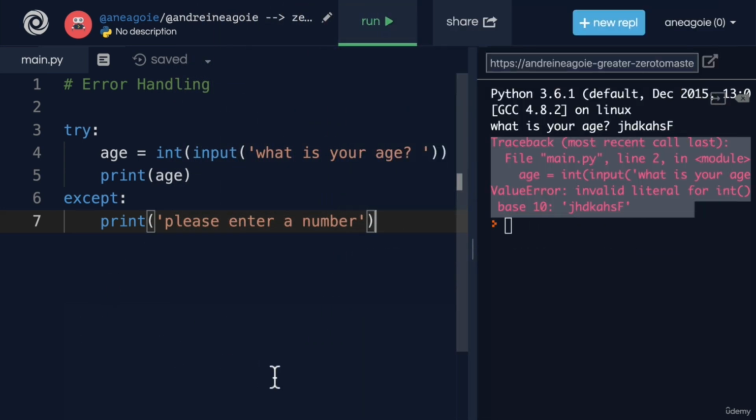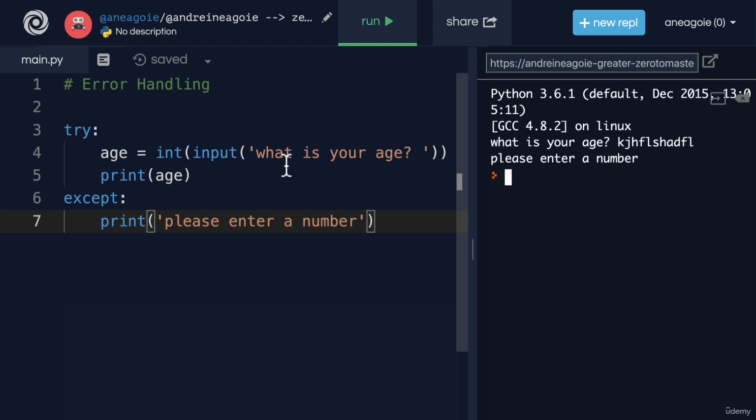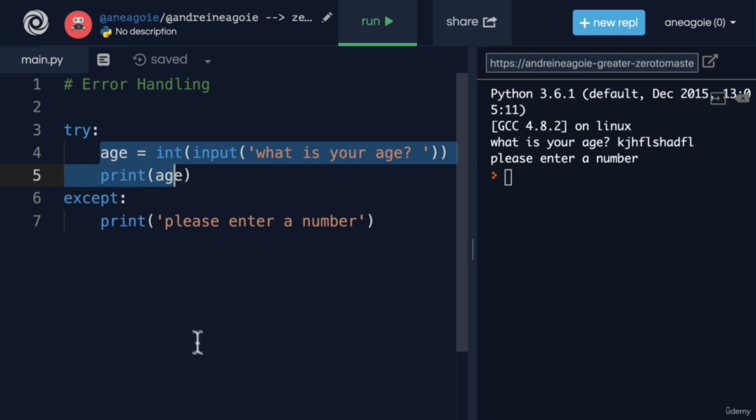Let's see what happens now. If I click run, what is my age? I'm going to just write gibberish. And look at that. I get, please enter a number. I am handling my errors here by wrapping all of my code in a try block. So I could have just copy and pasted my entire file here, put it inside of a try block.